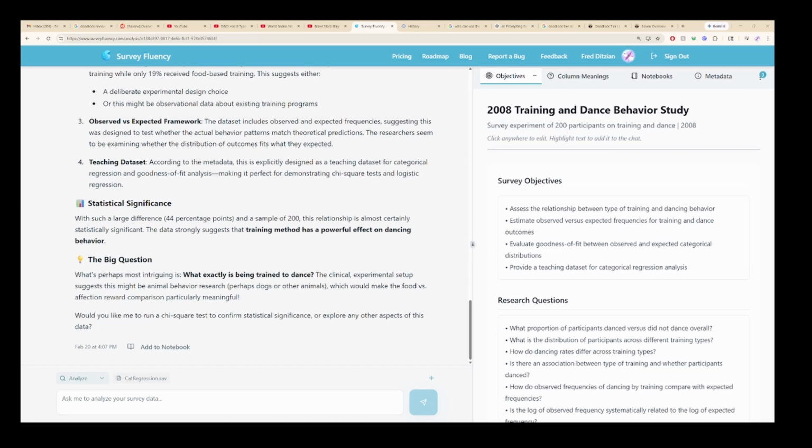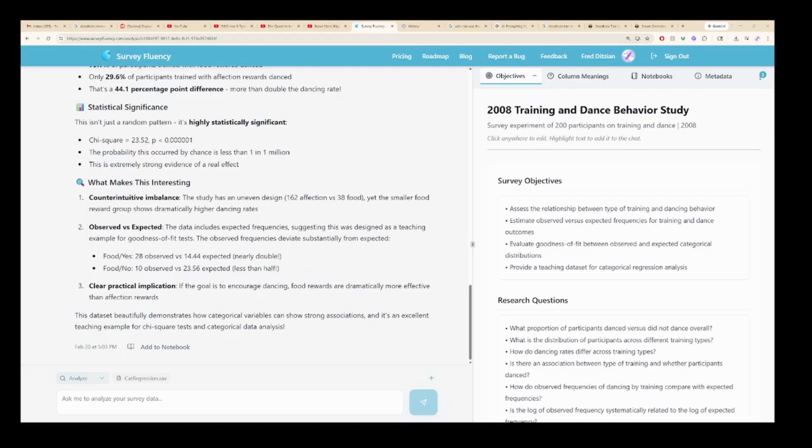In this next part of the instruction series, we're going to be talking about context and how that can be used to improve our prompting. Now, let's talk about context. Providing context helps the AI reason more effectively. When we decide and define the decision being supported, the role, and the goal of our analysis, we reduce incorrect assumptions and improve relevance in our analysis. Survey Fluency performs best when it understands who is doing this analysis, who it is for, what problem is being solved, and what success looks like at the end.